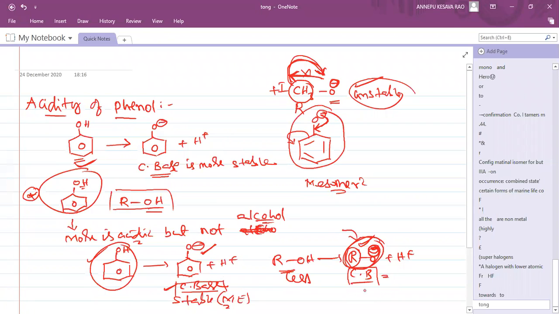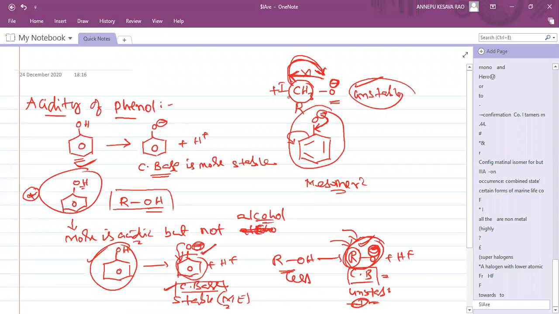Why is it unstable? Due to the plus I effect. The alkyl group is donating electrons, so it becomes unstable. But the benzene ring takes away the negative charge of the oxygen and shares it on the ring, so it is stable.